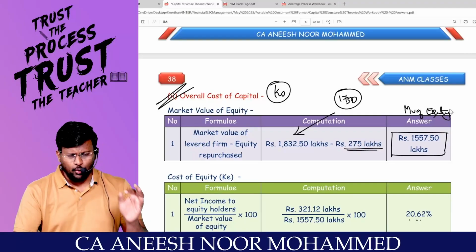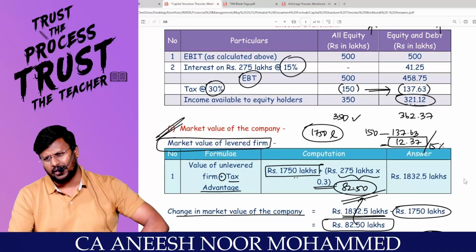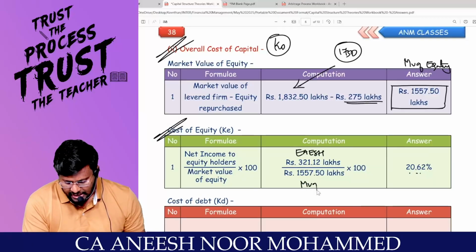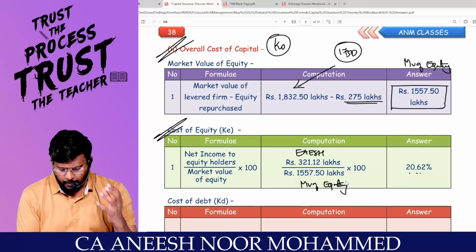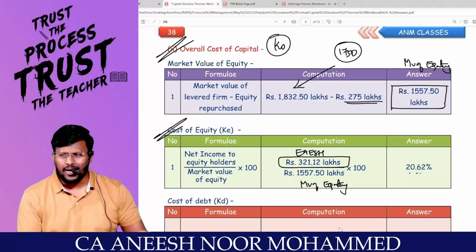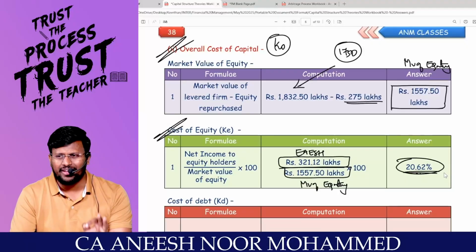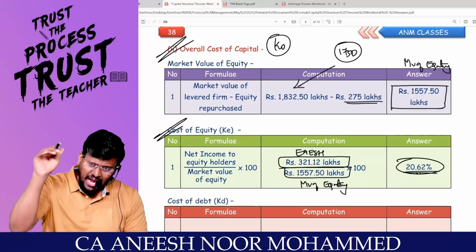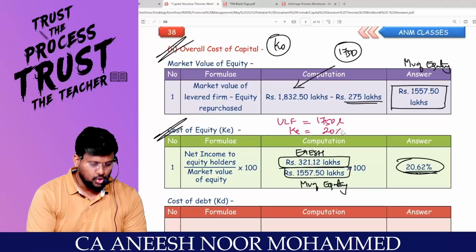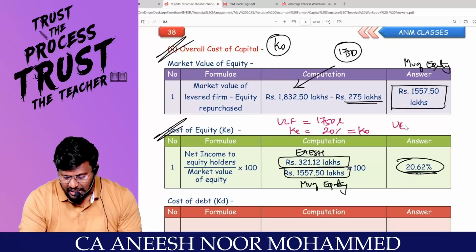If you invest this much amount in the company, you can enjoy a profit after tax of 321.12 lakhs. So you can calculate KE as earnings available to equity shareholders divided by market value of equity into 100. That is 321.12 divided by 1557.50. That means KE is 20.62%. When the company was an unlevered firm, the value was just 1750 lakhs and KE was 20%, hence KO of an unlevered firm is also 20%. But now you converted the unlevered firm into a levered firm.